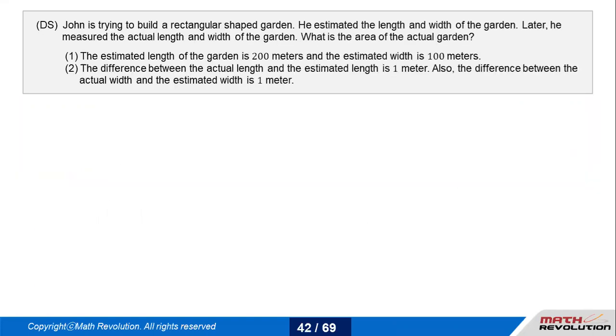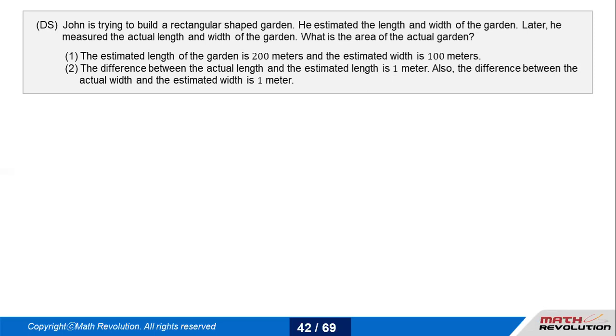Let's talk about this question, which is a DS question. John is trying to build a rectangular shaped garden. He estimated the length and the width of the garden. He has already estimated it. Later, he measured the actual length. The question is talking about the estimation and the actual length and width of the garden. What is the area? They are trying to find the actual value of this particular garden in terms of area.